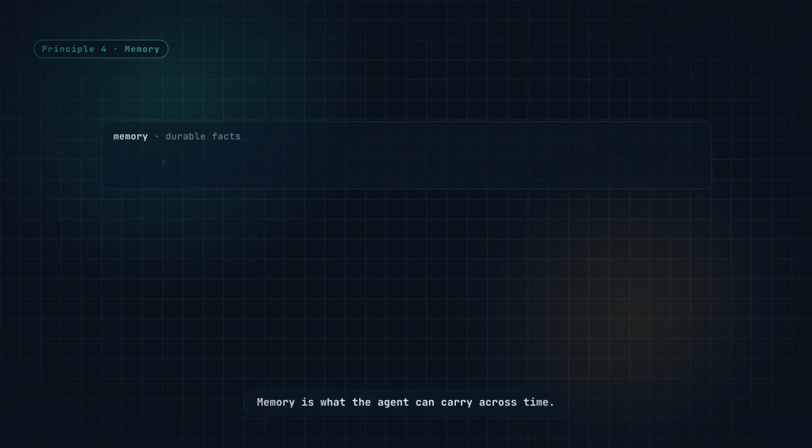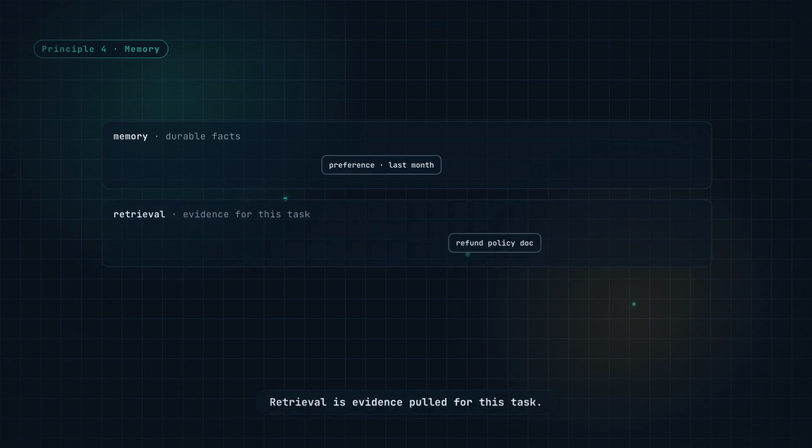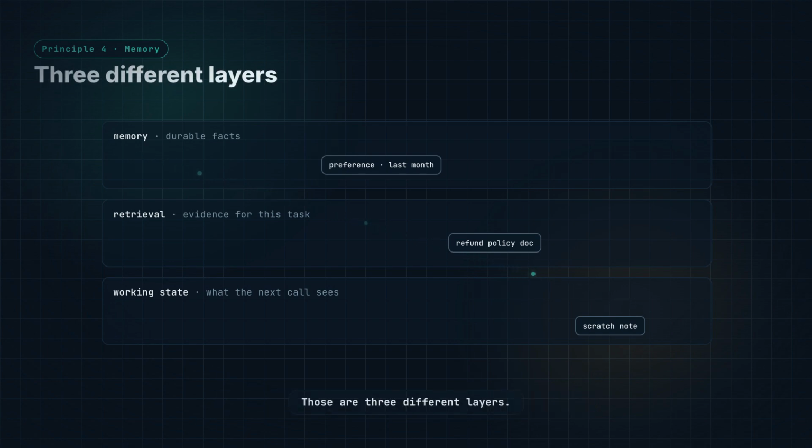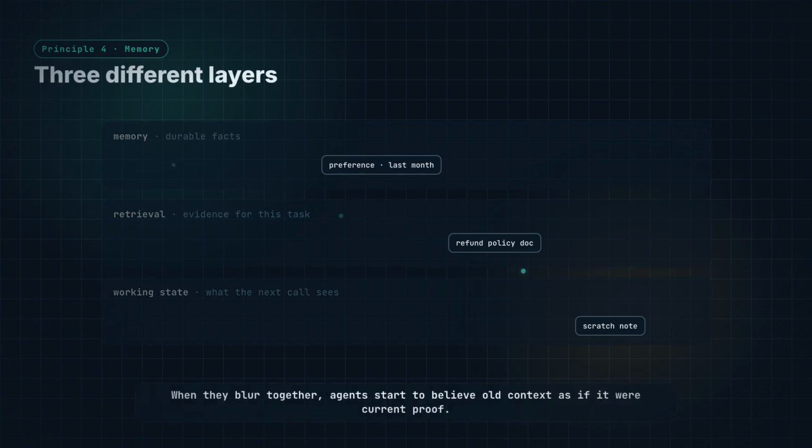Memory is what the agent can carry across time. Retrieval is evidence pulled for this task. Working state is what the next model call actually sees. Those are three different layers. When they blur together, agents start to believe old context as if it were current proof.